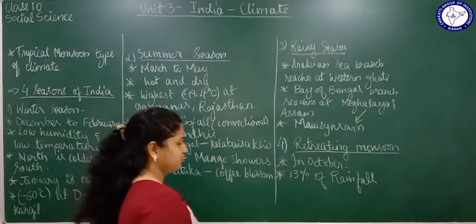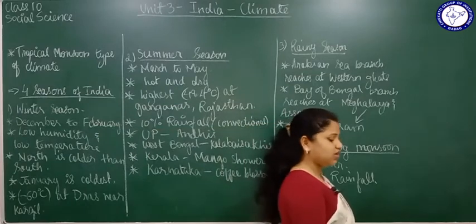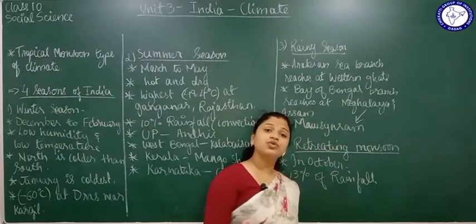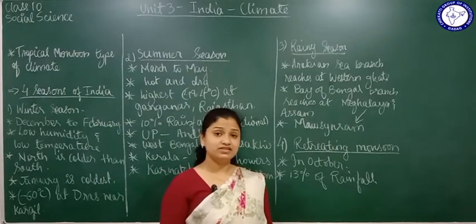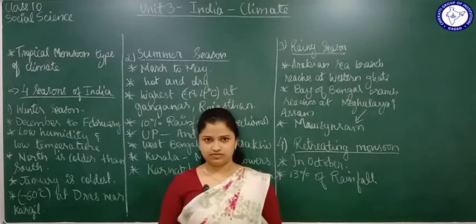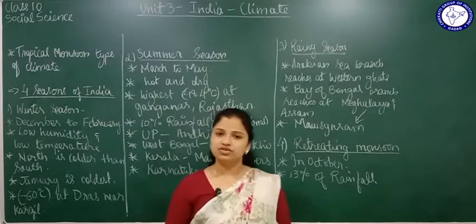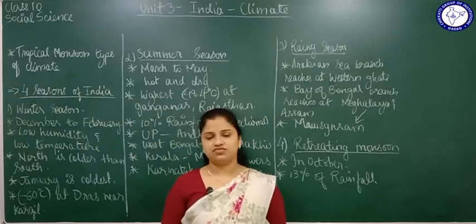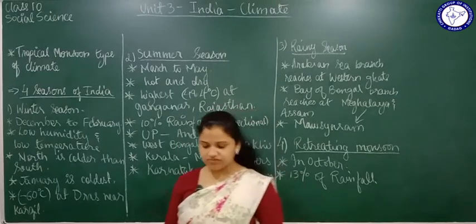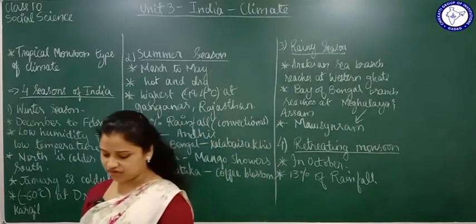Rainfall is distributed particularly in 3 regions. First is the areas receiving low rainfall. Low rainfall means how much? They receive less than 50 centimeters of rainfall. Then areas receiving moderate rainfall. How much is moderate here? 50 to 100 centimeters of rainfall is moderate.